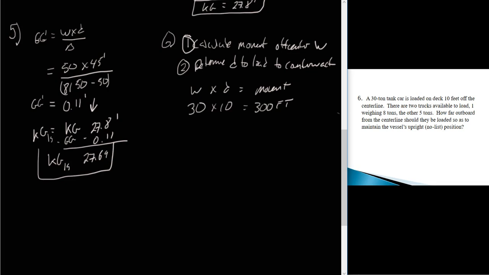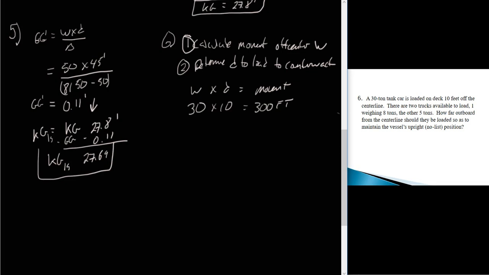So let's see what they told us. Oh, we've got two trucks available to load. One is 8 tons and one is 5 tons. So we know how much weight we're going to be putting on. We just have to figure out what distance to put it off the center line on the other side to counteract the 300 foot-tons. We've got to put 300 foot-tons on the opposite side in order to balance out that ship and bring it back to upright.